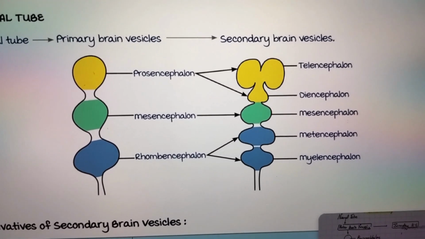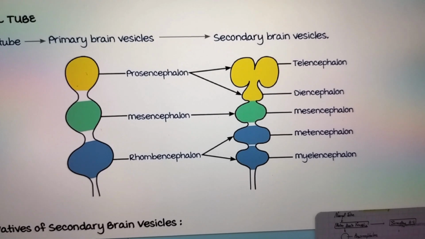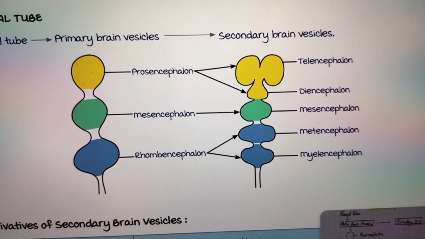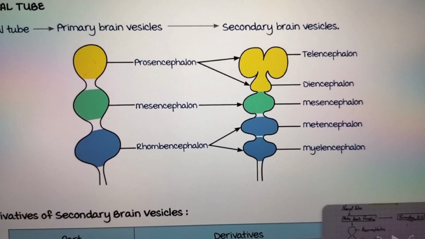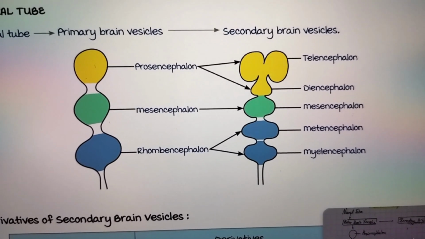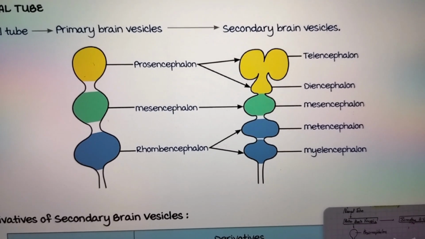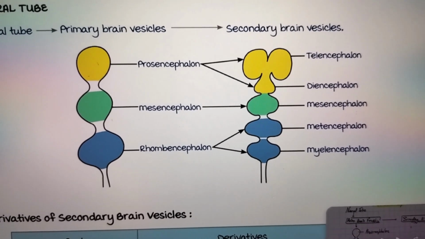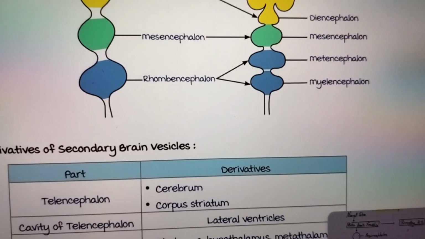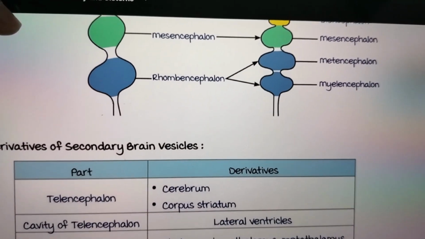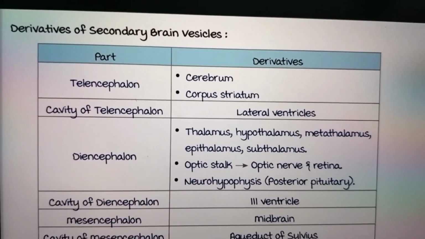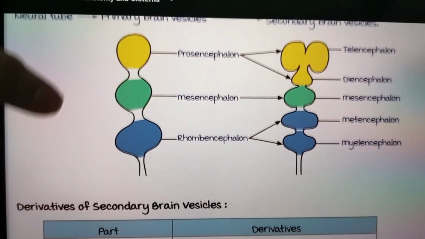Then rhombencephalon divides into two parts, metencephalon and myelencephalon. So we have three primary brain vesicles. These are prosencephalon, mesencephalon and rhombencephalon, and we have telencephalon, diencephalon, mesencephalon, metencephalon and myelencephalon as secondary brain vesicles. So let's discuss the derivatives of the secondary brain vesicles.